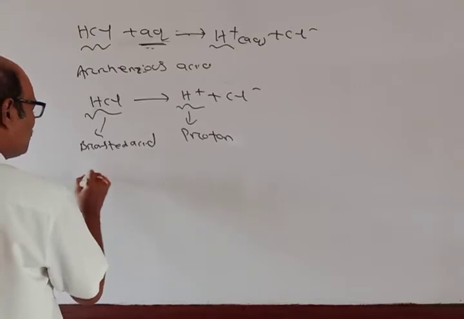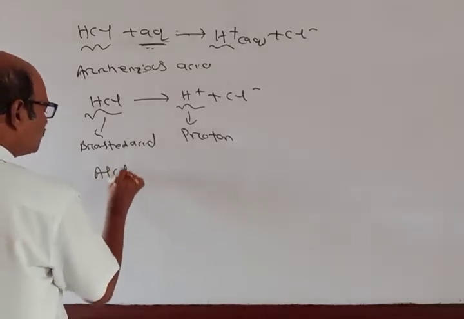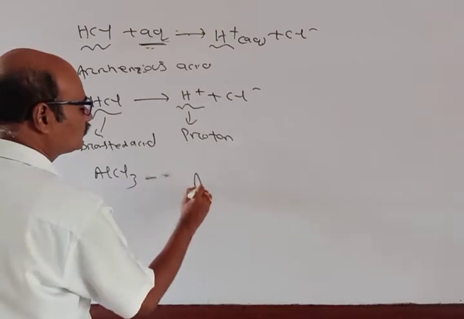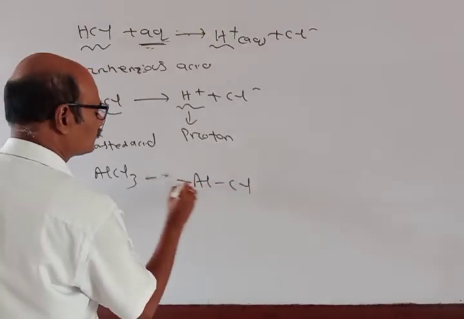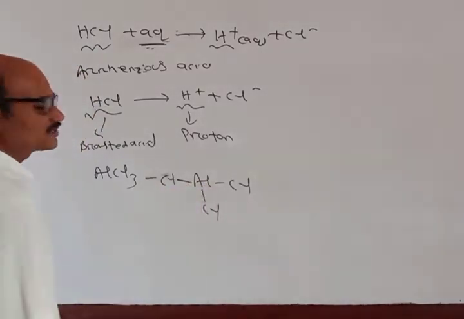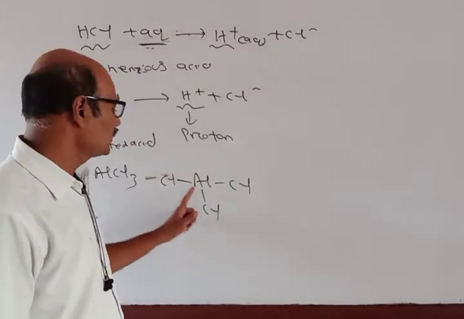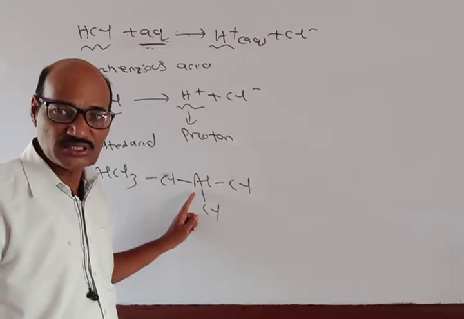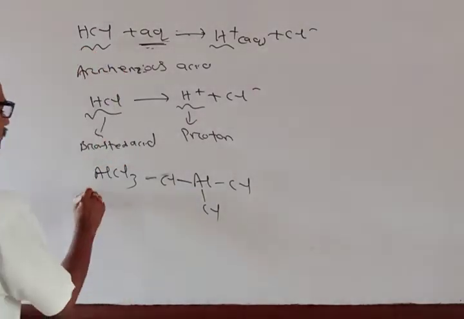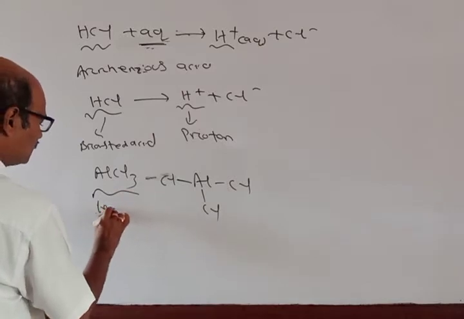Similarly, if I go for AlCl3, 2, 4, 6 electrons are there. So this aluminum is electron deficient. It can accept a pair of electrons. So this is a Lewis acid.